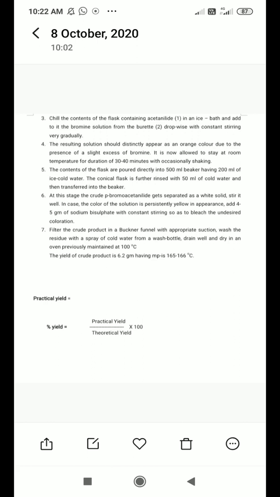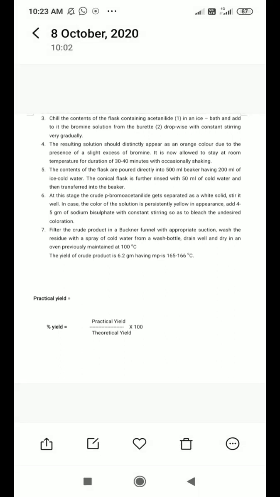Then after gradually adding this bromine drop-wise to the acetanilide, what is the next step? The resulting solution should distinctly appear as an orange color due to the presence of slight excess of bromine. It is now allowed to stand at room temperature for a duration of 30 to 40 minutes with occasional shaking. After complete addition of this bromine, it may appear brown or yellow due to excess bromination.